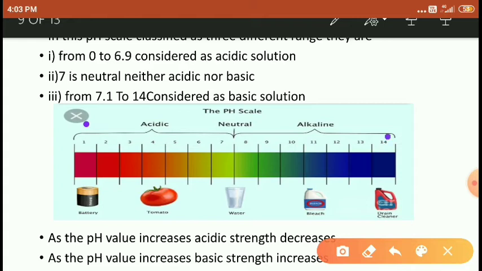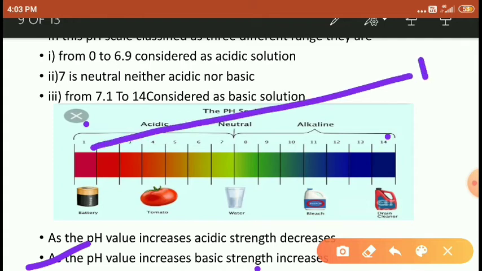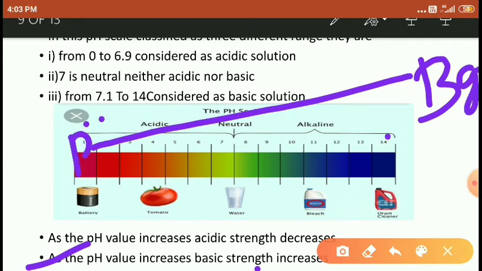When the pH value increases from 1 to 14, the basic strength increases. If the pH increases from 1 to 14, the basic range increases, right students?